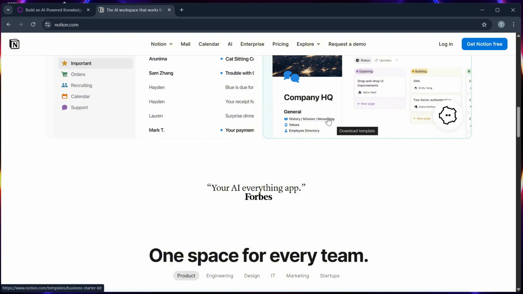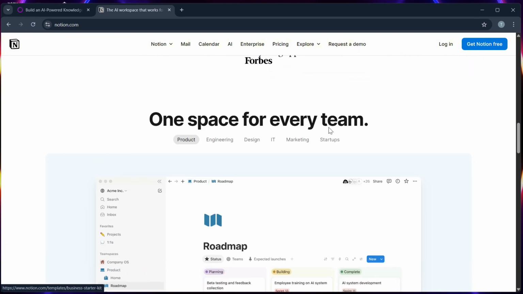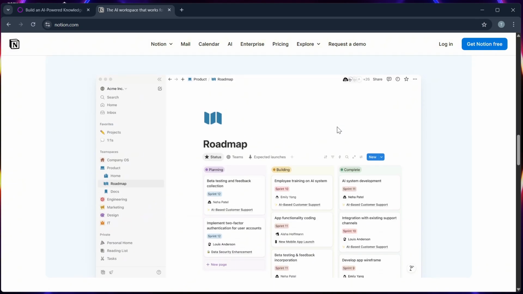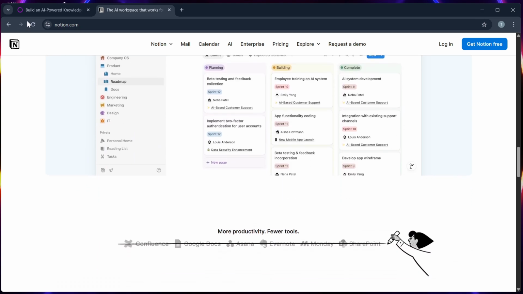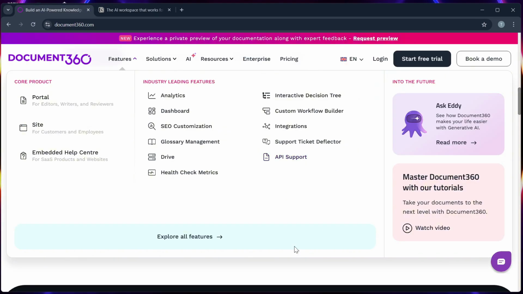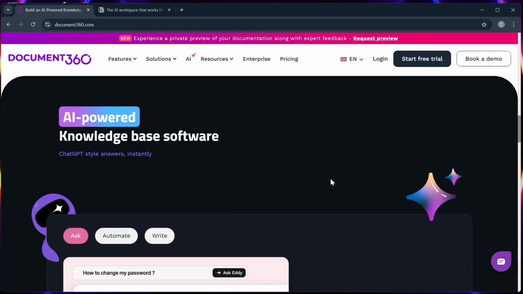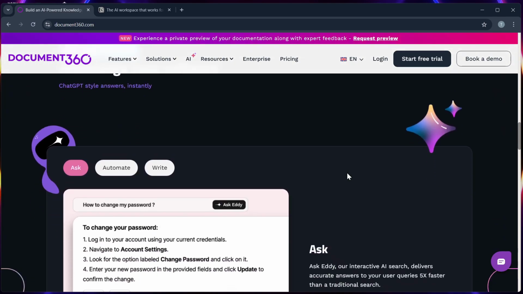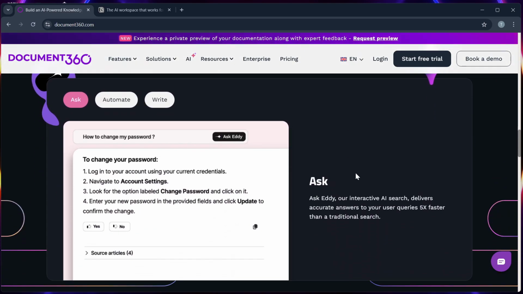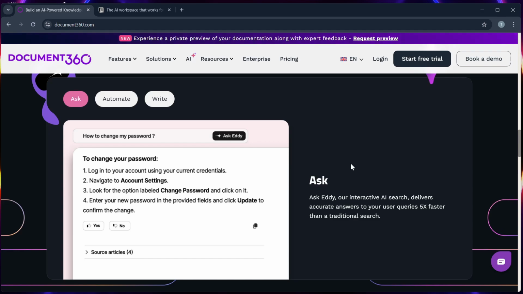Number 2, interface and ease of use. Notion offers a flexible drag and drop interface, perfect for creative workflows, while Document 360 focuses on structured article formatting, version control, and search optimization, which is ideal for support teams.